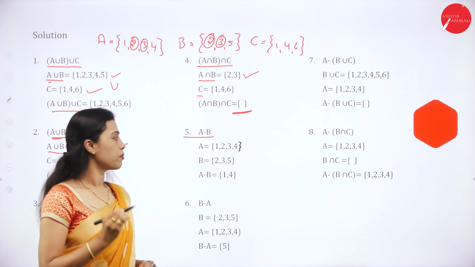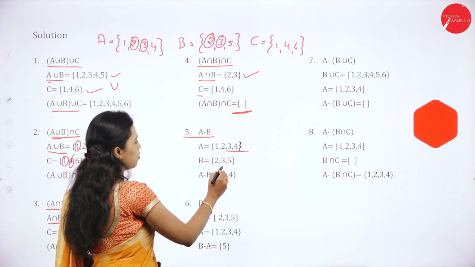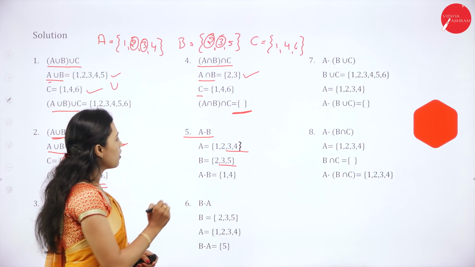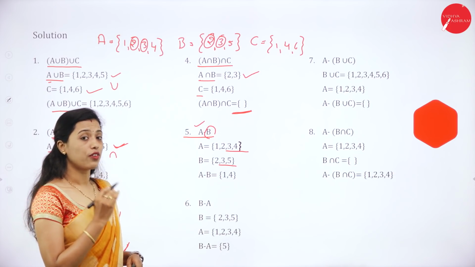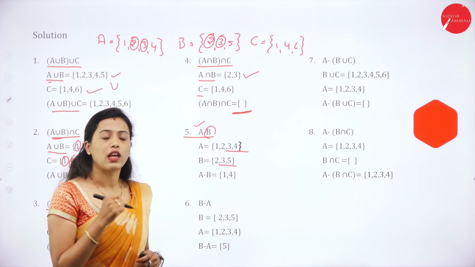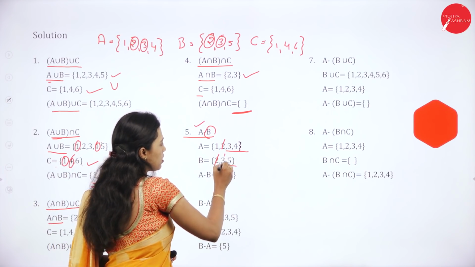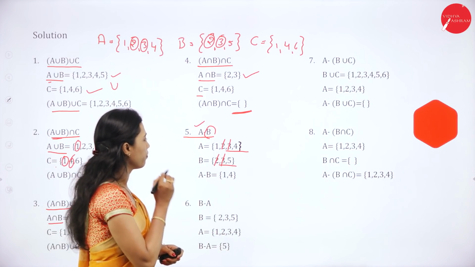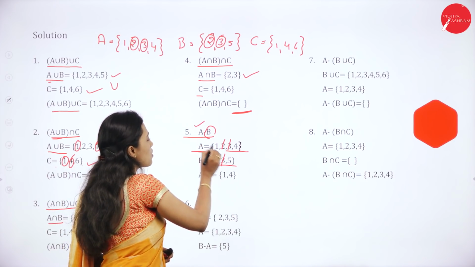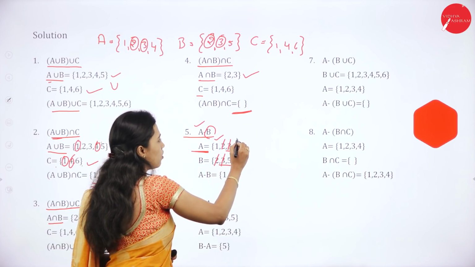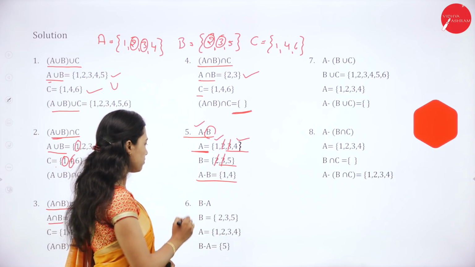Then A minus B. So, A is equal to 1, 2, 3, 4. Then B is equal to 2, 3, 5. So, here we are deducting B from A. Deducting means we have to eliminate the common elements. So, 2, 2 common element, 3, 3 common element. So, what is remaining in A? Remaining in A is 1 and 4. So, A minus B is equal to 1 and 4.